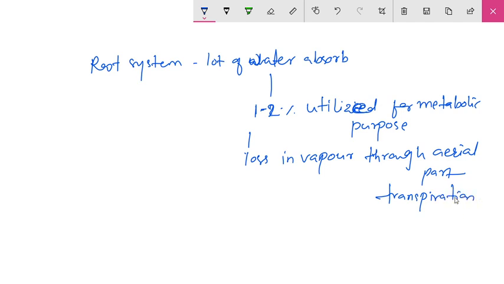Okay, so it is recorded for a number of plants, for example a plant like Helianthus annuus or the sunflower. So a sunflower plant, during its growing period, that means a 3 to 4 months growing period, releases 56 kg of water. From a single plant of the sunflower, it loses 56 kg of water through its growing season. एका growing season मध्ये एक झाड जवळपास 56 kg इतकं water लॉस करतं.